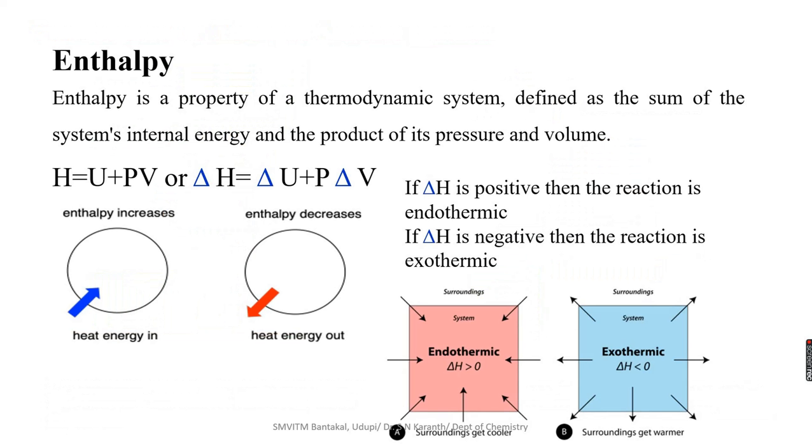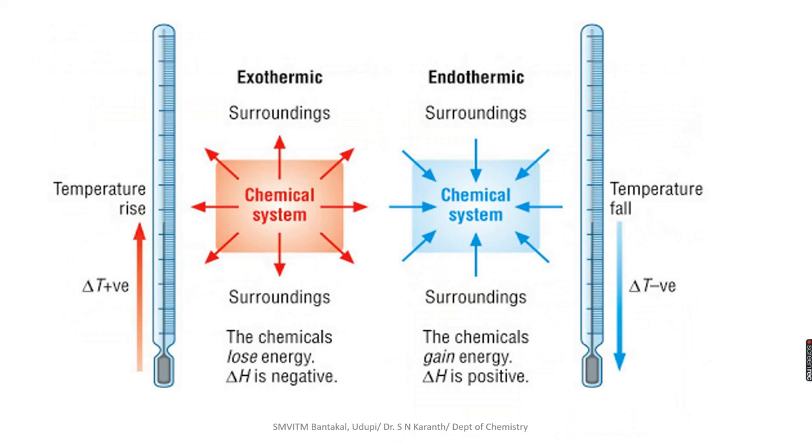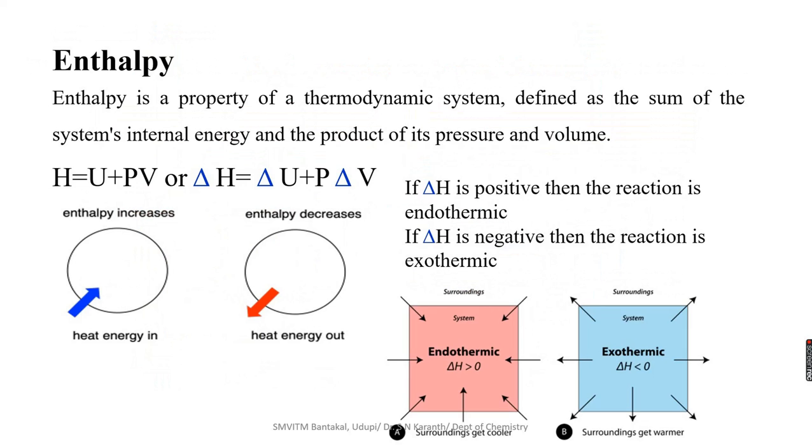Then the next term is enthalpy. Enthalpy is usually expressed in terms of H, the heat change. Enthalpy is a property of a thermodynamic system, defined as the sum of the system's internal energy and the product of its pressure and its volume.